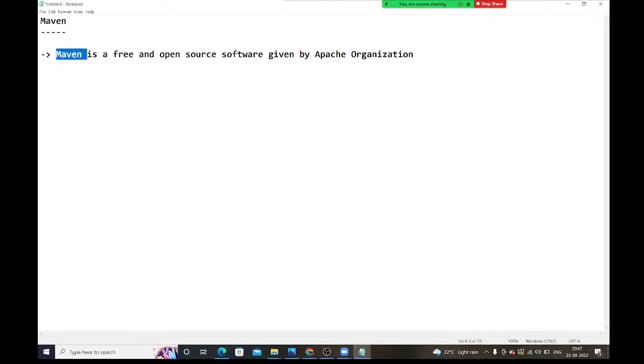This Maven is developed using the Java programming language.